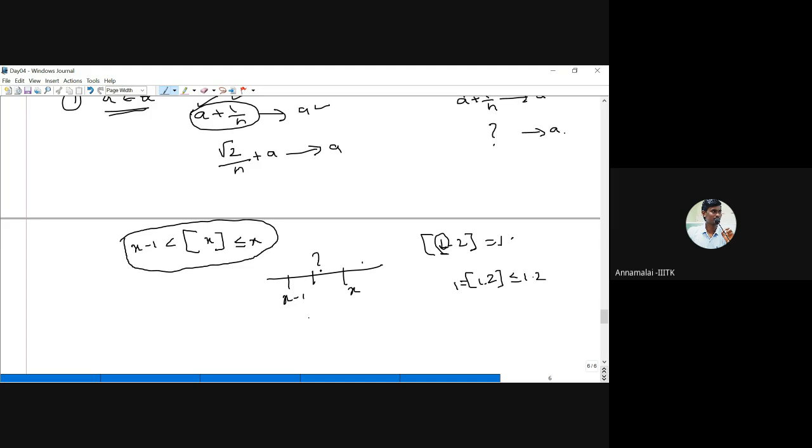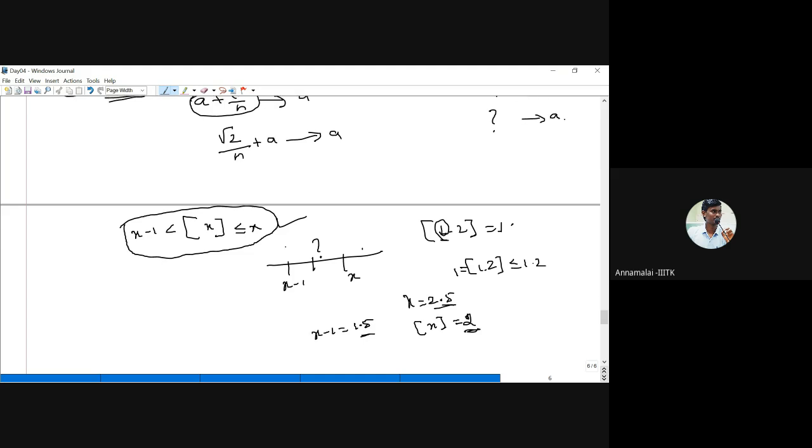If we take x equal to 2.5, the integer part of x is 2, and x minus 1 is 1.5. Therefore, 2 lies between 1.5 and 2.5. Correct?